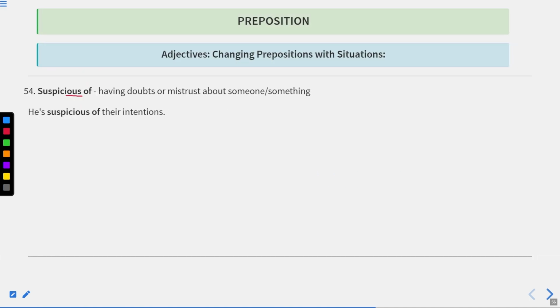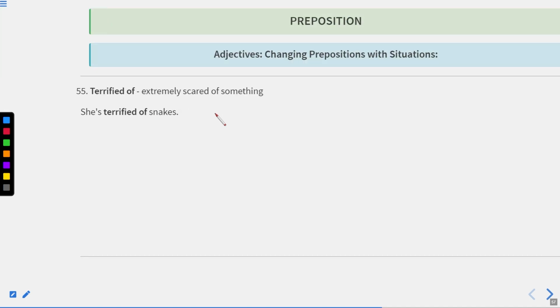The next one is suspicious of, having doubts or mistrust about someone or something. He is suspicious of their intentions. Okay, it means he has doubts or mistrust about their intentions. Now let us move to the next one.